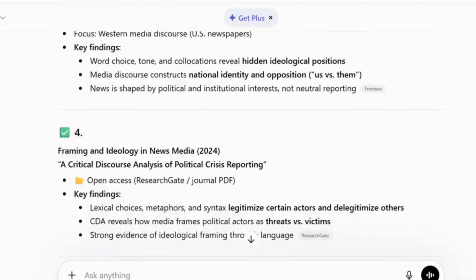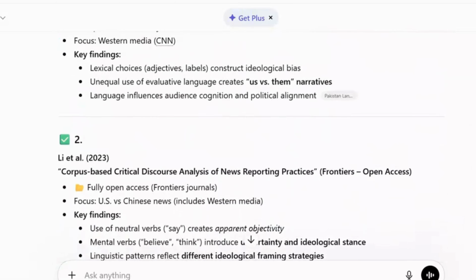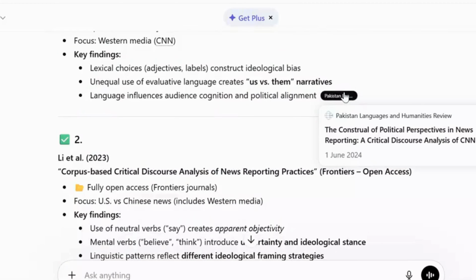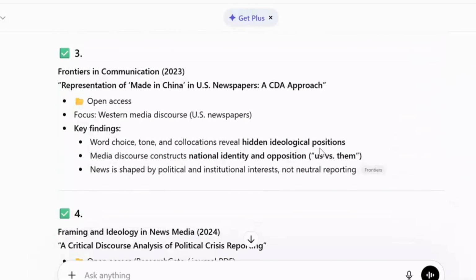Then add the reference in MyBib and use one of the prompts that I showed. Similarly, pick another heading, ask ChatGPT to give articles for that, add references in MyBib, and use another prompt. In this way, you can get an organized literature review, and your references will be stored in MyBib in one place.